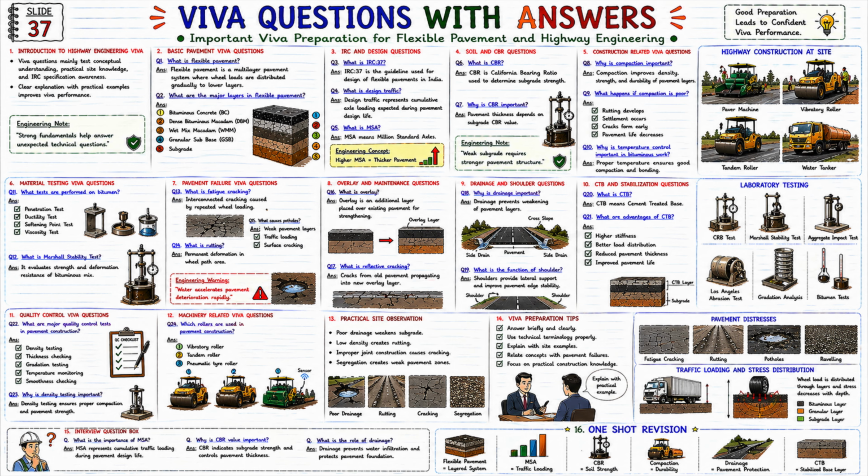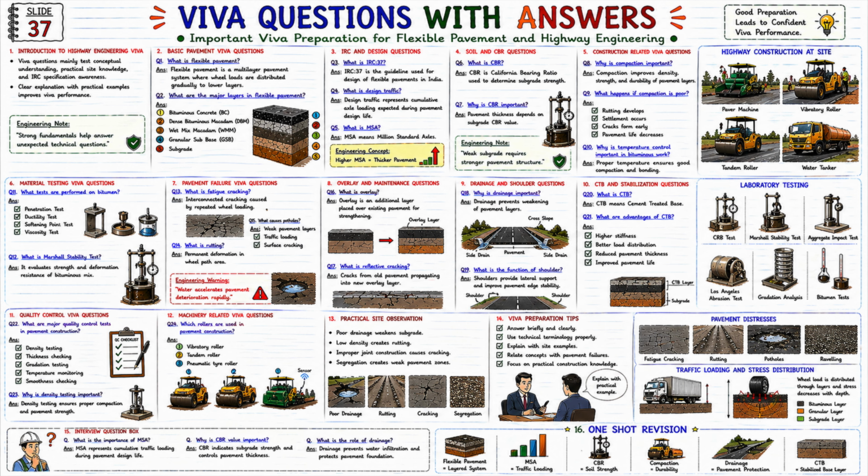Q9. What happens if compaction is poor? Answer. Rutting develops. Settlement occurs. Cracks form early. Pavement life decreases. And this is the direct result of poor field execution. Q10. Why is temperature control important in bituminous work? Answer. Proper temperature ensures good compaction and strong bonding, and improper temperature creates segregation and weak bonding. Now look at the right side highway construction images.